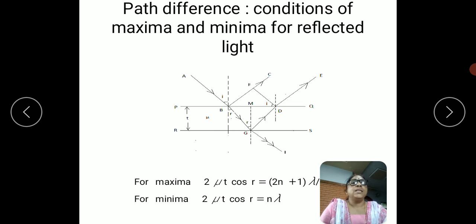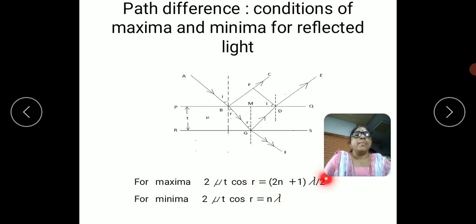The condition for maxima and minima of reflected light is: for maxima, 2 mu t cos r is equal to (2n plus 1) lambda by 2, and for minima, 2 mu t cos r is equal to n lambda. For transmitted light, we get the conditions exactly the reverse: the condition for minima of reflected light is the condition for maxima of transmitted light, and vice versa.